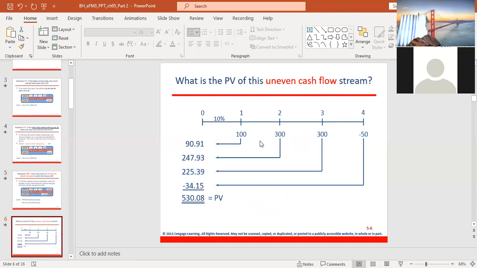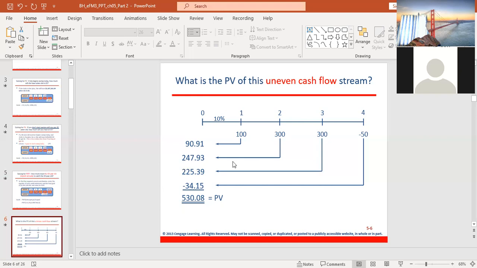Or alternatively, there's another way you can solve this. I will show you later. It is inside the manual I gave to you. So when we get to the capital budgeting, we are going to be using more of this type of cash flow.